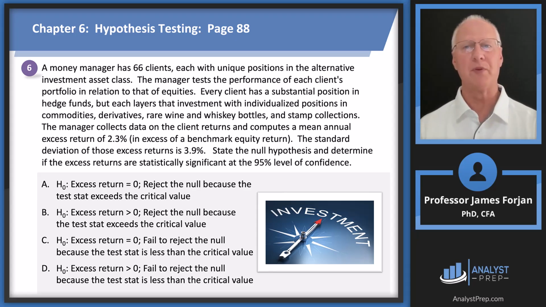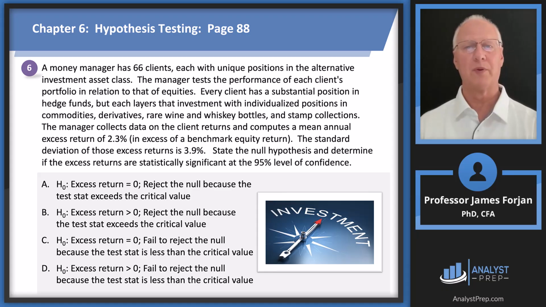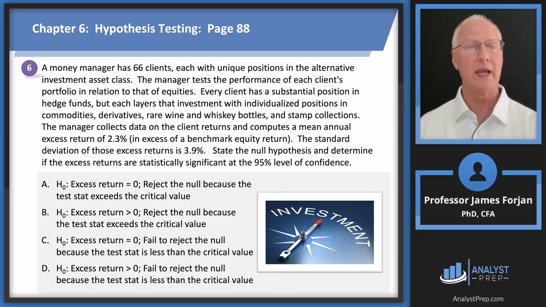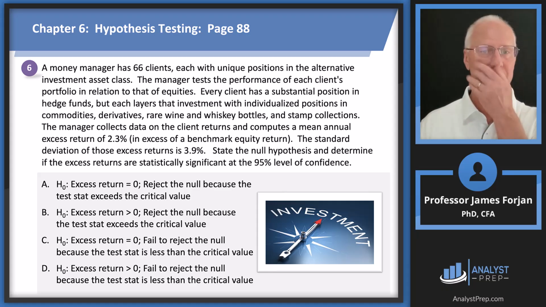66 clients, unique positions in the alternative investment asset class. Test the performance of each client's portfolio in relation to that of equities. Substantial position in hedge funds, but layers with commodities, derivatives. Oh, rare wine and whiskey bottles. Stamp collections. All right, let's see. Computes a mean annual excess return of 2.3% in excess of the benchmark. Standard deviation is 3.9. State the null hypothesis and determine if the excess returns are significant at the 95% level of confidence.